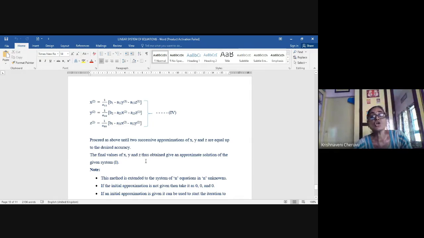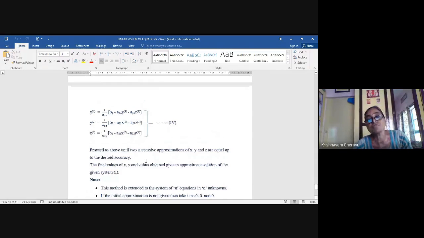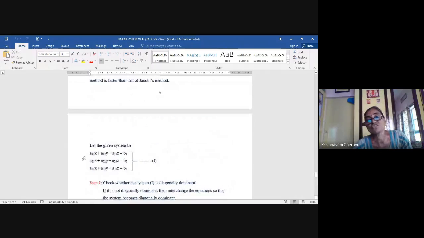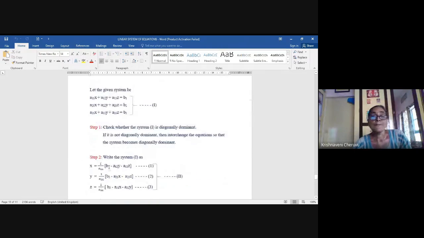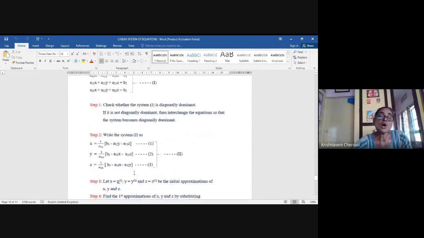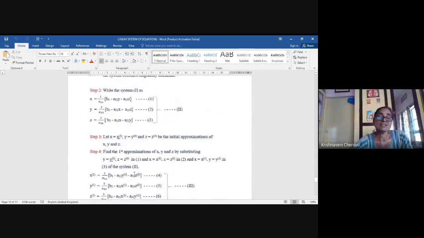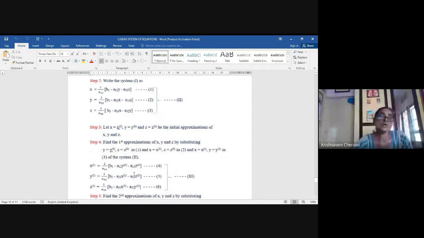Okay, this is how you will be solving the system of linear equations by iterative methods, girls. And remember, these iterative methods will be only giving you approximate solutions. That's why we don't call them exact methods or direct methods.